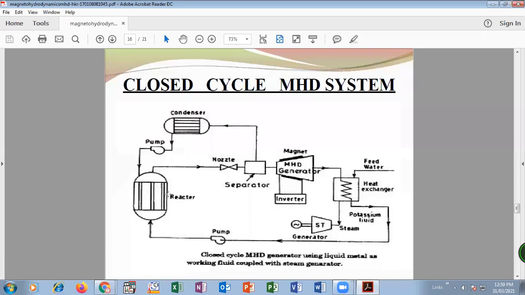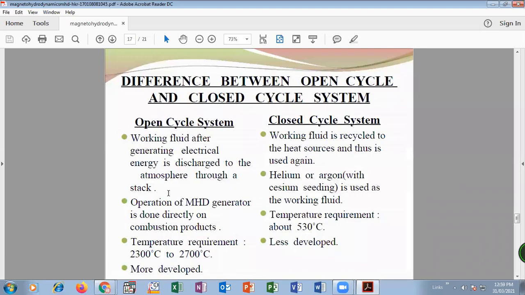Okay. Let's see the differences between the open cycle and closed cycle system. In the open cycle system, the working fluid is discharged into the atmosphere after generating electricity. But in the closed system, the working fluid is recycled, which is the main difference.